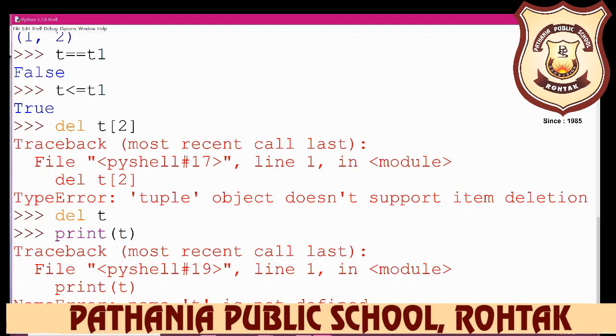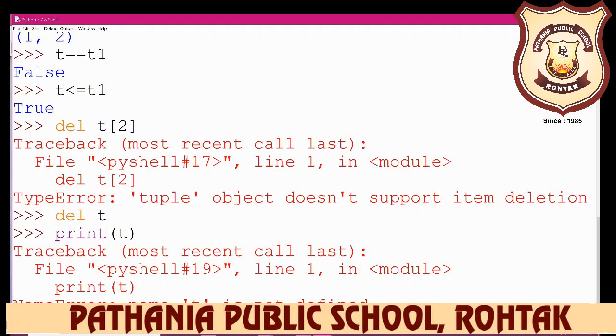Why? Because we have already deleted that tuple. After using that statement on a tuple, if you try to access or print it, Python gives an error as the tuple has been deleted and this object exists no more.